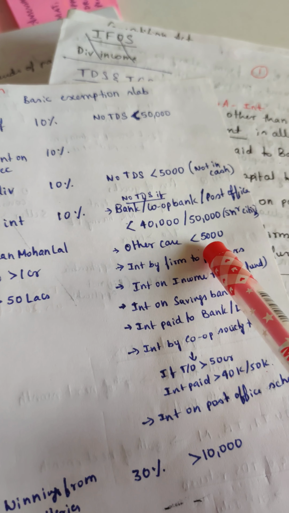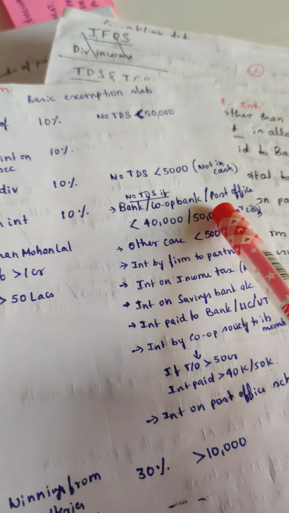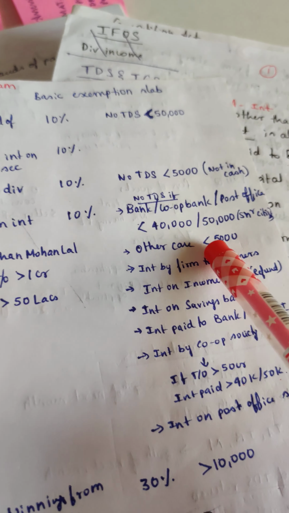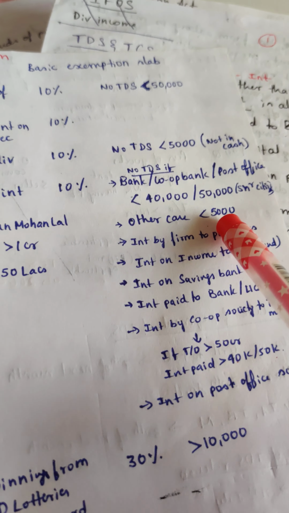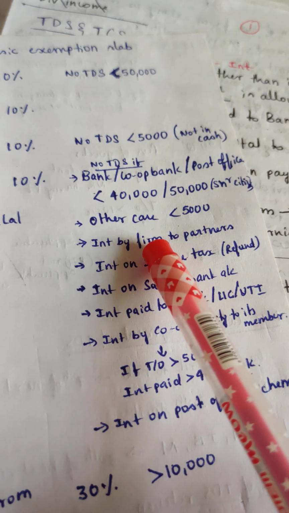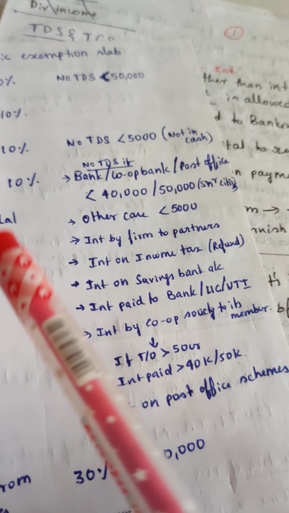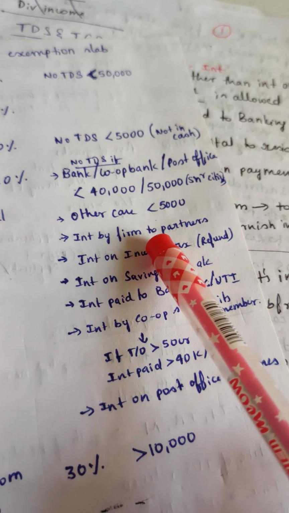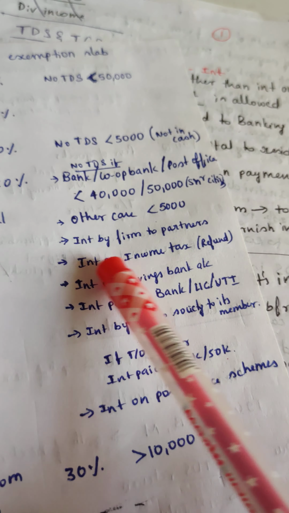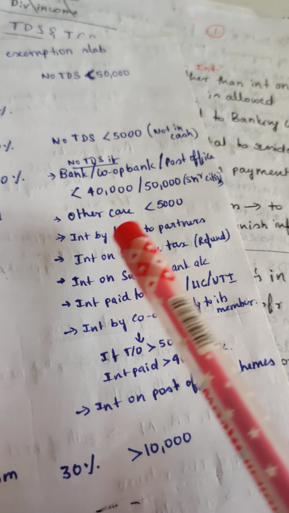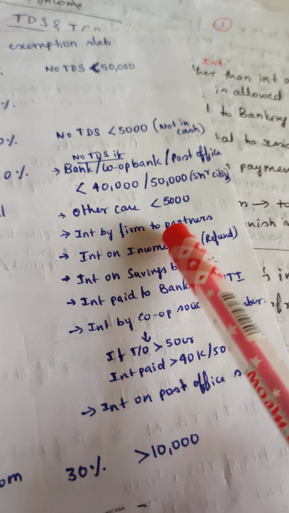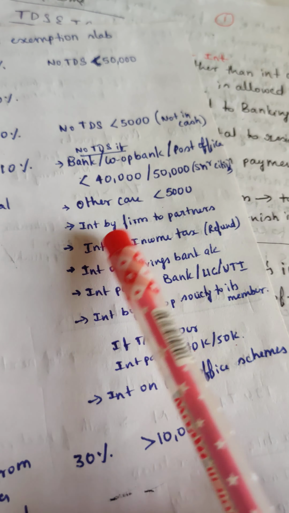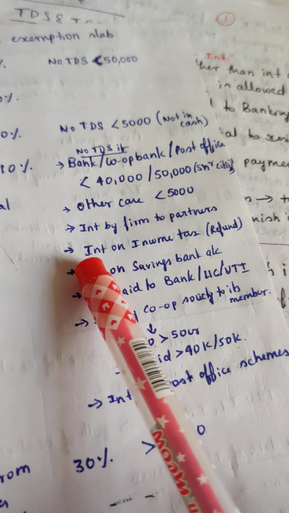Other cases, if it is less than 5,000, other than bank, cooperative society and post office, if you are getting any interest, then it is less than 5,000. Then interest by firm to partners, because they would have already paid the tax on whatever profit they would have earned, correct? So if they are giving any interest to the partner, then there is no TDS on that.